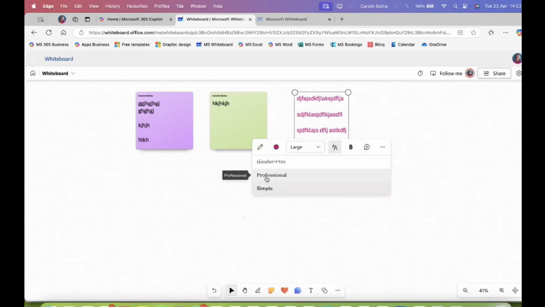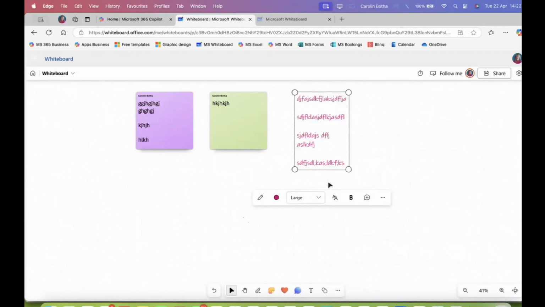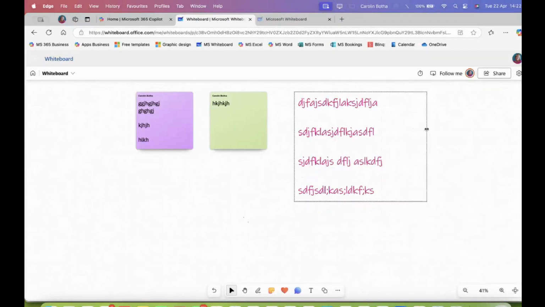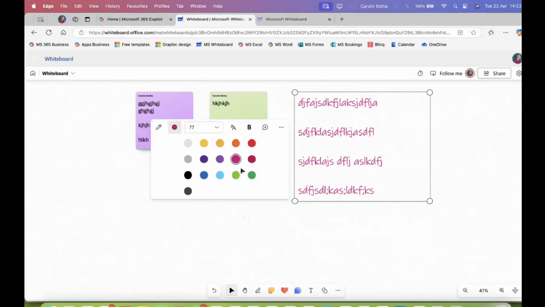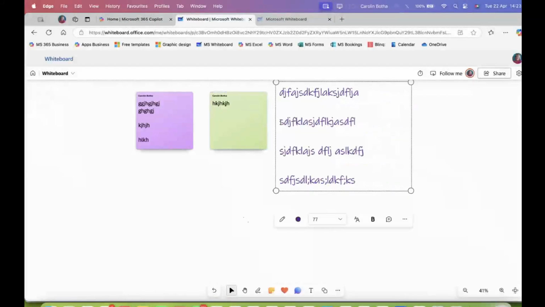You can make it look at this. You can make it look professional, and you can let it look like an exact same version as if you would, I can resize it a little bit, as if you would do it like real handwriting. So it looks very similar to what you would do with your handwriting with your hand.